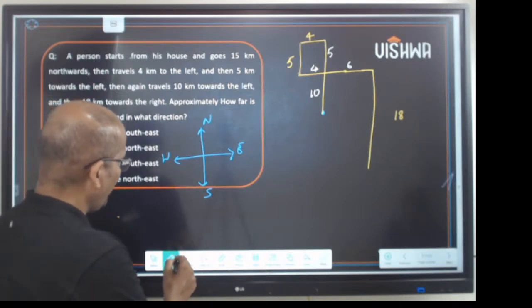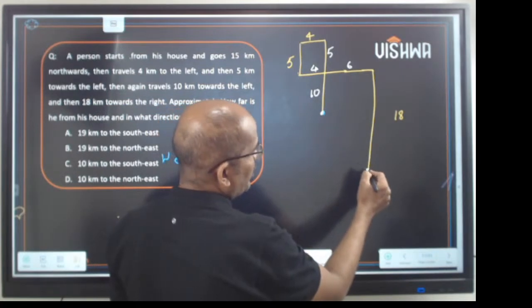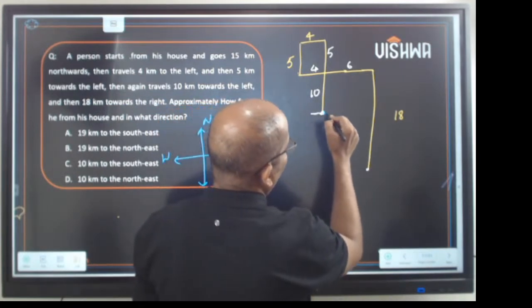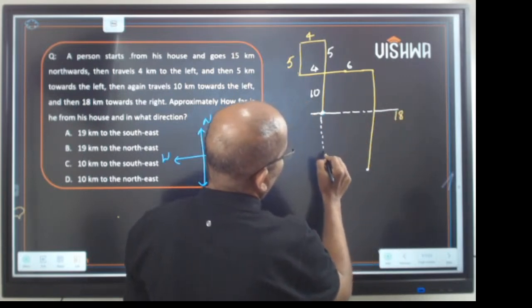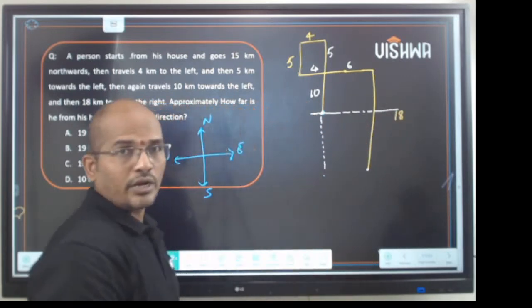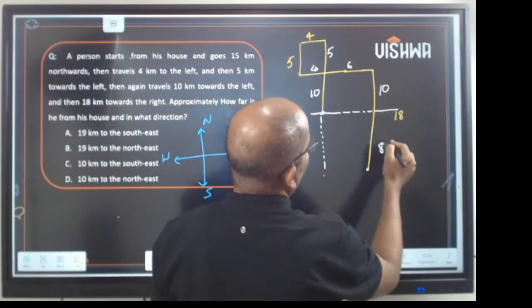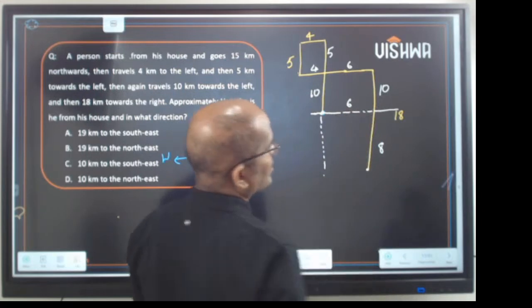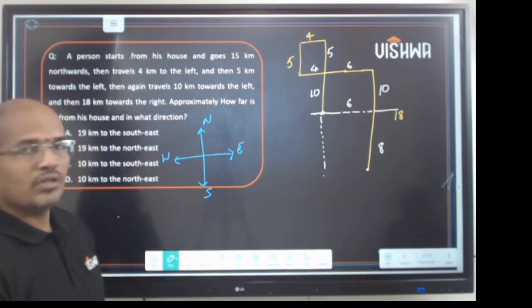Now if I use the initial point and final point, and draw it out, this is 10, this is 8 and this would be 6. Our question is how far is he from the house?